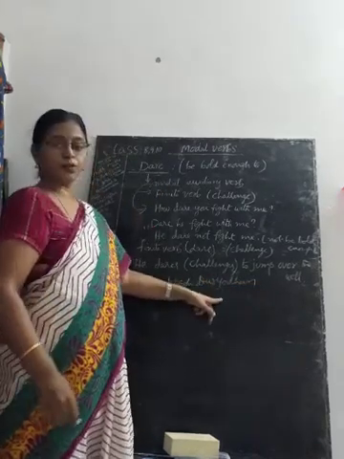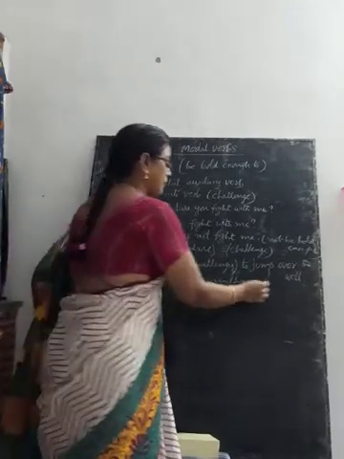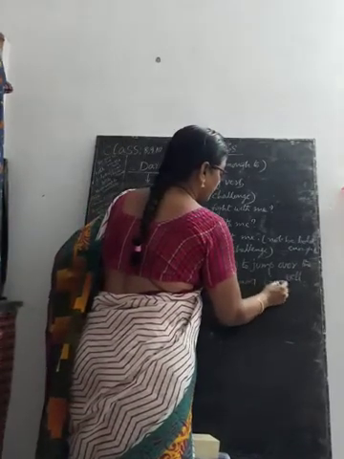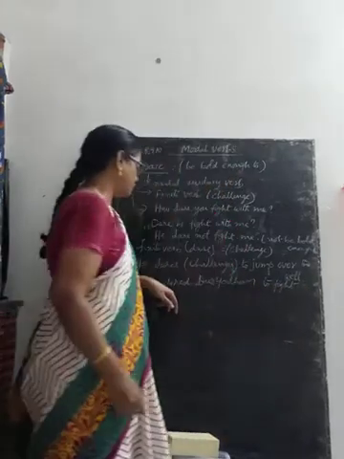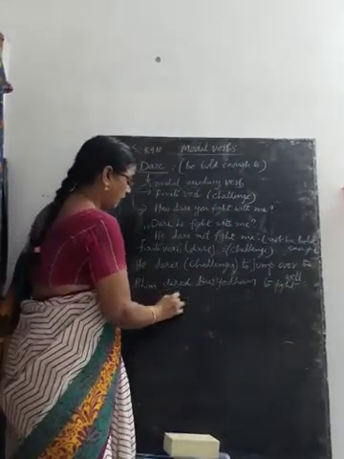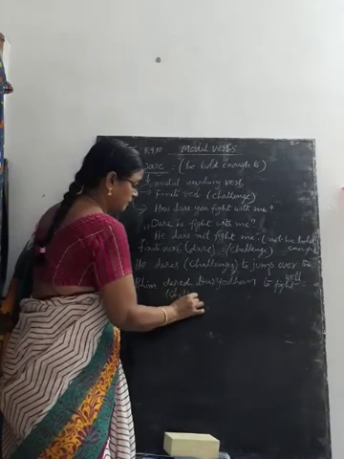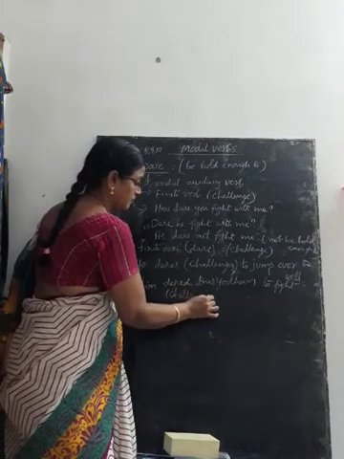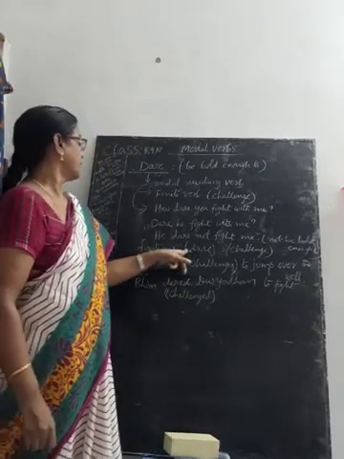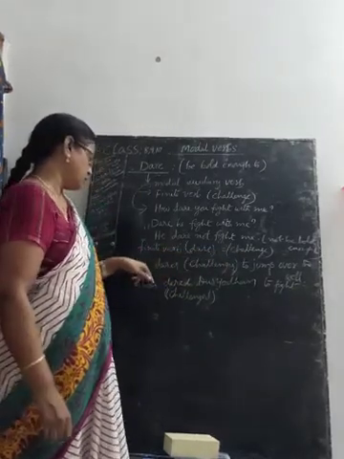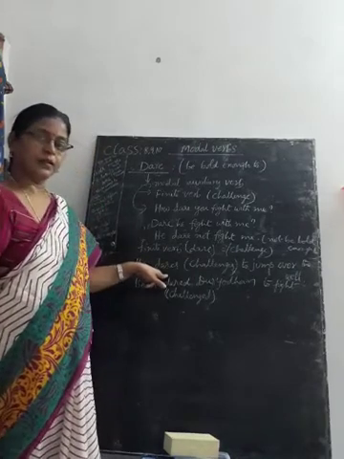Bhim challenged Duryodhan to fight with him. Bhim dared, that means challenged. As a finite verb, dare means challenge, so it takes s or es.